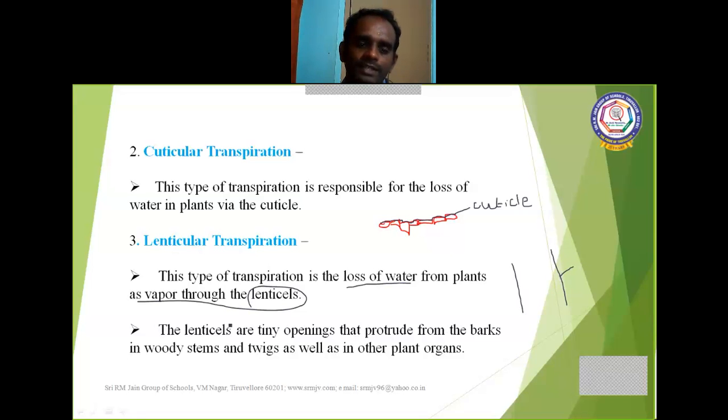Once again, lenticular transpiration is the loss of water from plants as vapor through lenticels. Lenticels are tiny openings that protrude from the bark in woody stems and twigs, as well as in other plant organs. Clear?